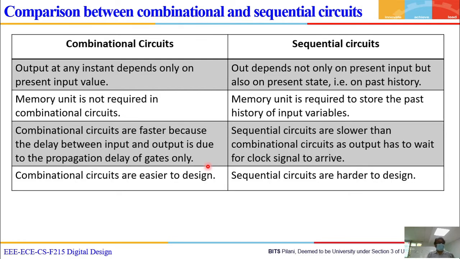Combination circuit is faster. Why is it faster? A bachelor can react very fast, but a family person will not. Why? Because he does not have any dependability, bindas. But a family person has to ask wife, children, right? Then his output will come. So who is fast, who is slow?